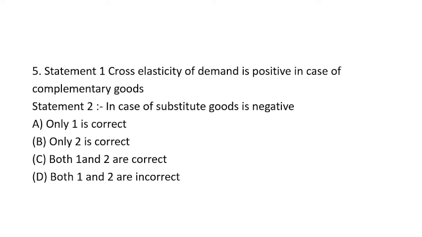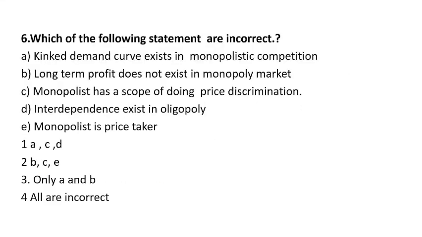तो ये statement जो है, this is totally wrong. Why? In case of complementary goods, it is negative. CN, you should remember CN. Then in case of substitute goods, it is negative. This statement is also opposite. In case of substitute goods, cross elasticity is positive, and in case of complementary goods, it is negative. So both the given statements are incorrect. Option D is the right answer.